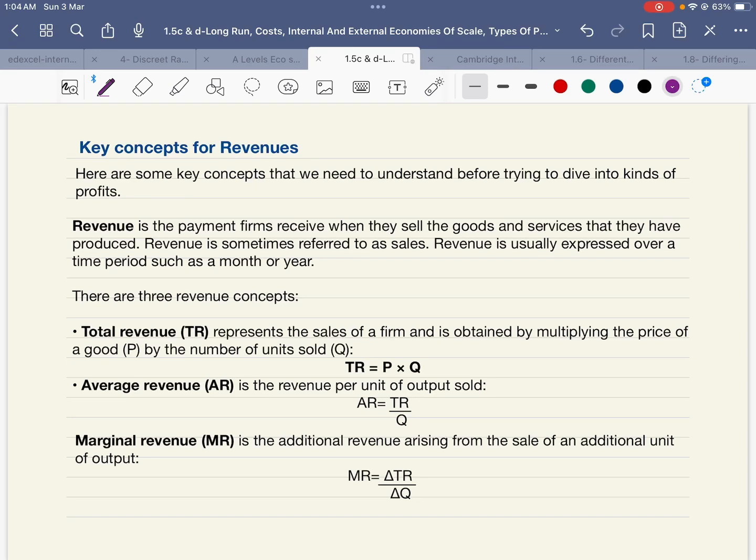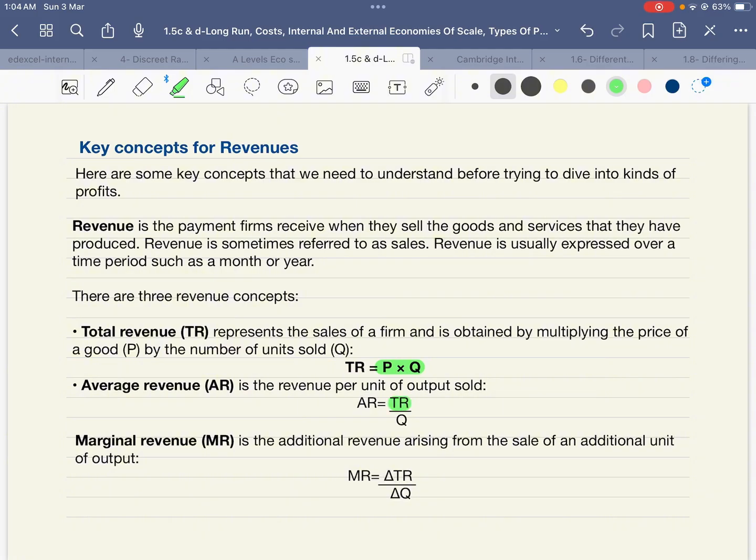Let's try to understand revenue. For revenue, there are a few key concepts. Revenue is basically the payment that the firm receives when they sell goods. It's expressed over a time period such as a month or year. And the formula for total revenue is price into quantity of goods sold.